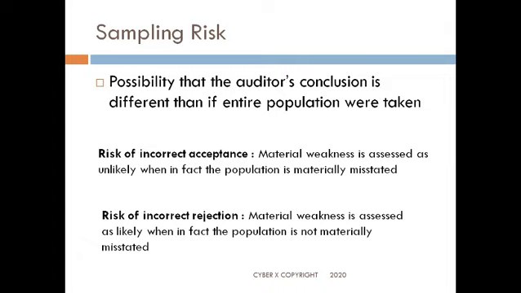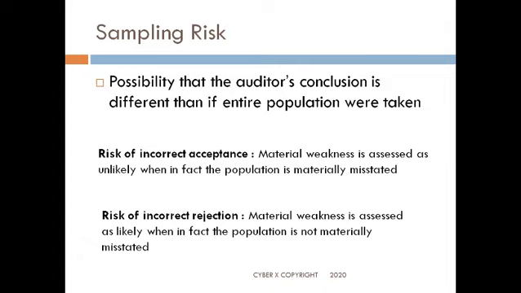There is the risk of incorrect acceptance and the risk of incorrect rejection. Incorrect acceptance comes when the population is materially misstated, which the auditor may not be aware of. So the auditor will think that material weakness is unlikely. There is no material weakness in it because the auditor is not aware that the population itself has been materially misstated. We would have a risk of incorrect acceptance because as an auditor, it is getting incorrectly accepted.